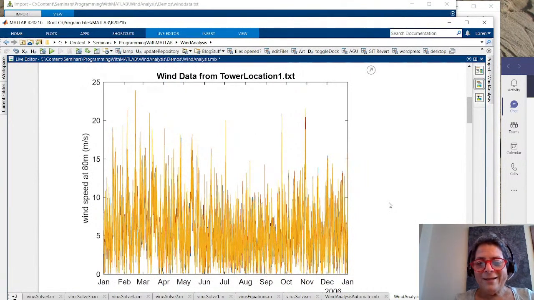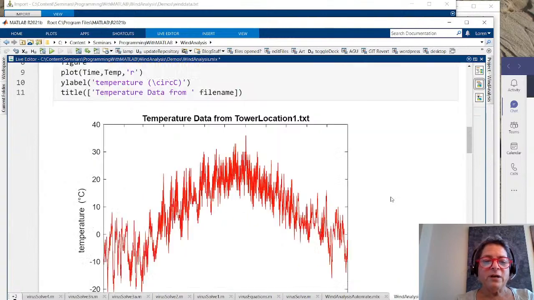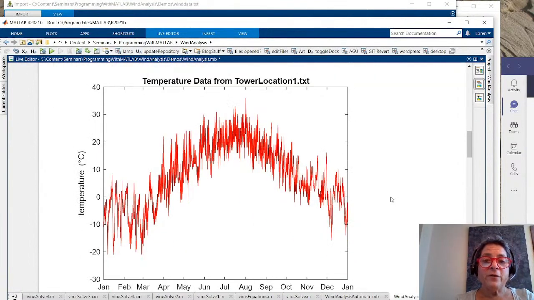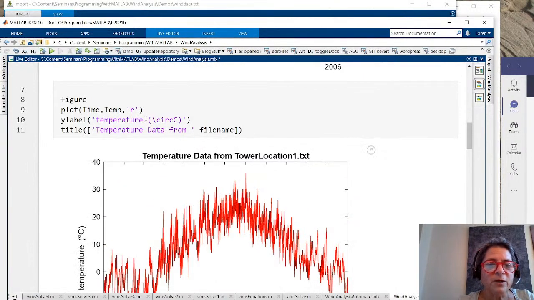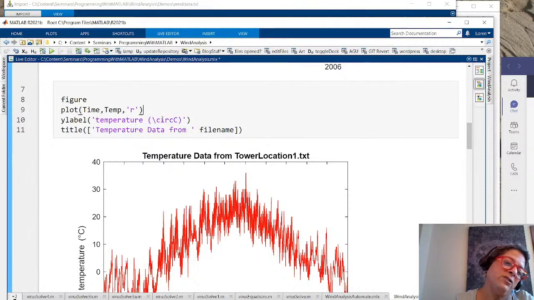Now you know why I didn't know what the wind does, because it changes a lot. It's very variable, even through a day or through a month. And then we also have a different data file than I showed you before. This is tower location 1. And in this case, it has the summer in the middle, so it's higher temperatures. You'll also notice that I was able to put a little bit of LaTeX in my label here. So we have the degrees centigrade there.